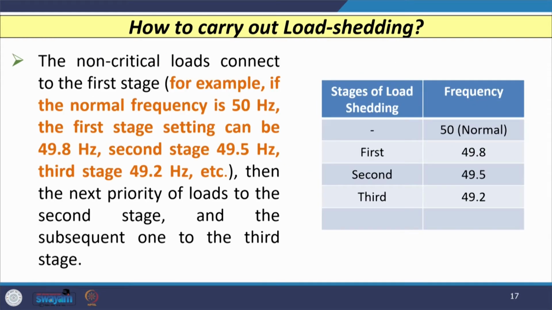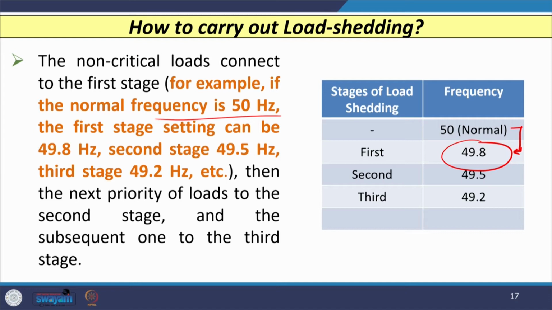So, let us see how we can carry out the load shedding. As I told you, when load shedding is carried out, non-critical loads should be disconnected first. For example, if our system base frequency is 50 hertz, then the first stage of frequency setting can be 49.8 hertz. So, if frequency falls from 50 hertz to 49.8 hertz, then the first stage of load shedding is done.